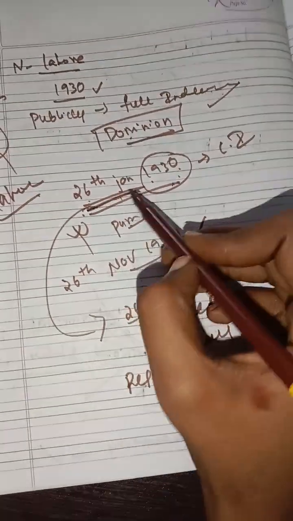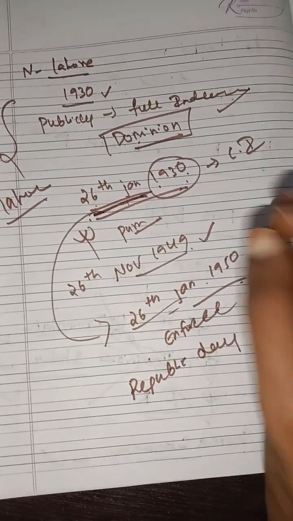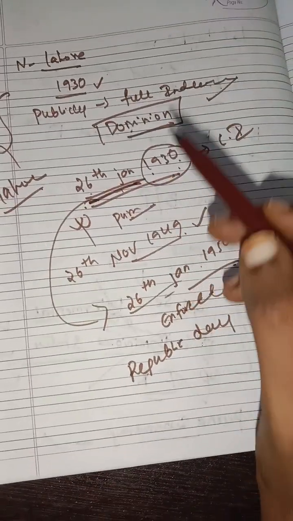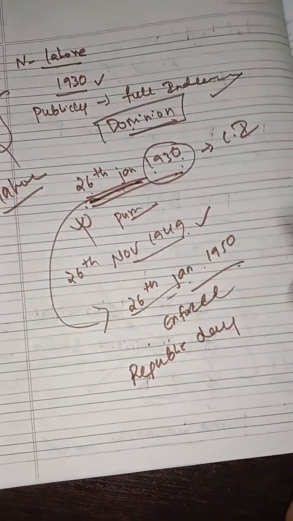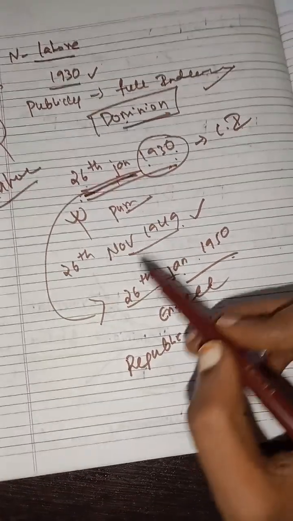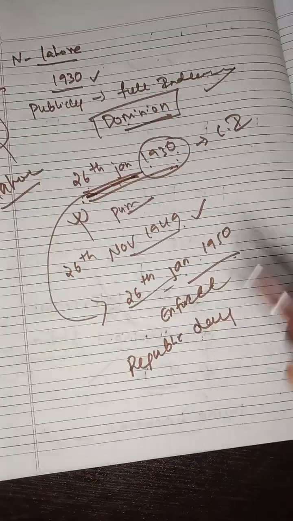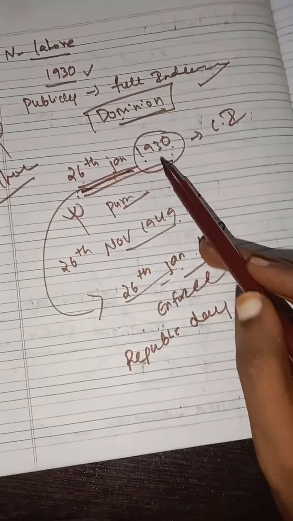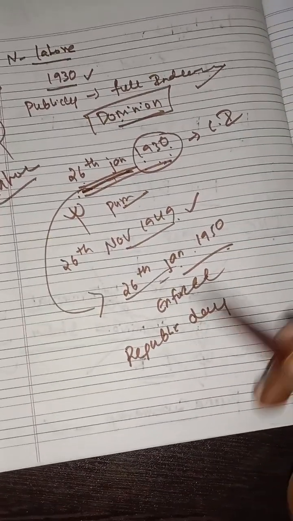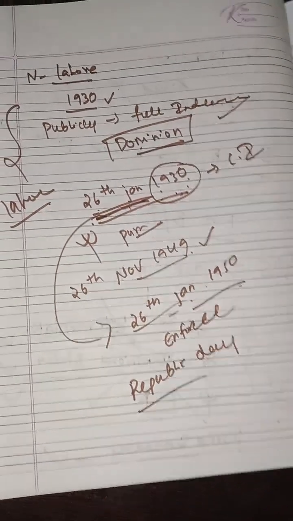That day is 26th Jan 1930. To remember that day, we waited up to 26th Jan 1950 to enforce the constitution, even though we completed our constitution on 26th November 1949. On that date we enforced the constitution, so it is celebrated as Republic Day.